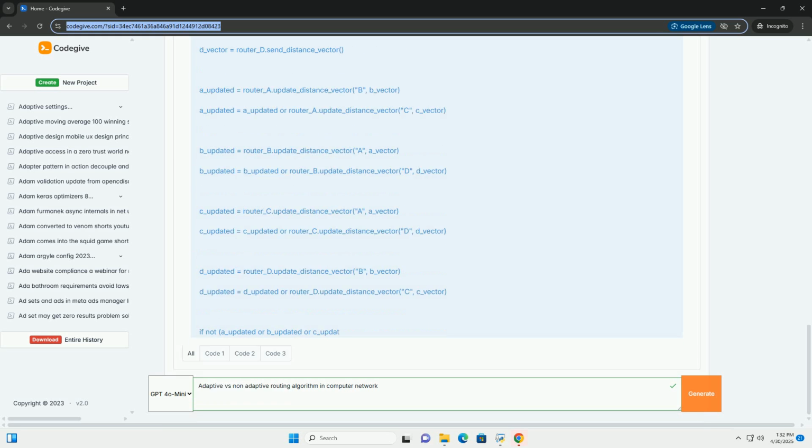Segment routing: a routing architecture that allows the source node to specify the complete path a packet should take through the network by encoding the path as a series of segments, labels, in the packet header. Segment routing can be used in conjunction with both adaptive and non-adaptive routing approaches.